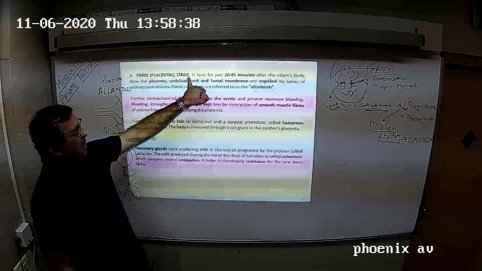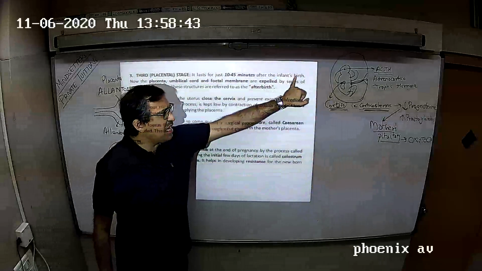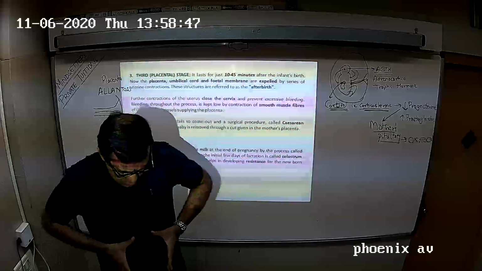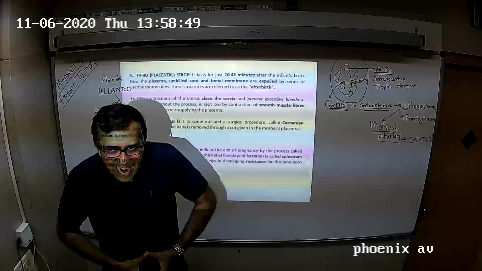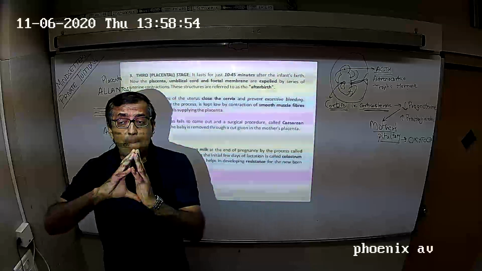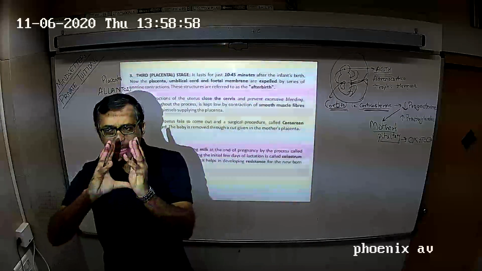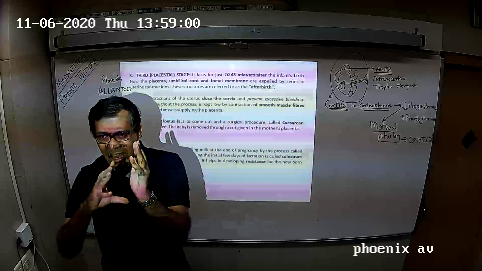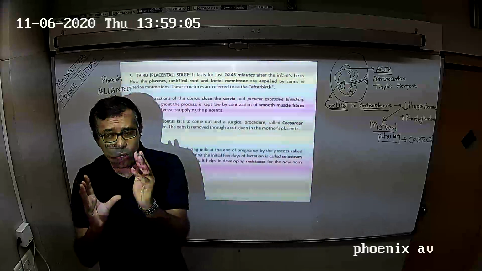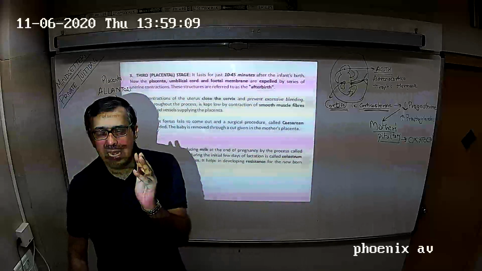Then the third, placental stage lasts for 10 to 45 minutes after the infant's birth. Once the baby is born, the uterus further contracts, and by contraction of the uterus, the placenta completely separates from the uterus, which takes about 10 to 45 minutes, and then we pull the umbilical cord.